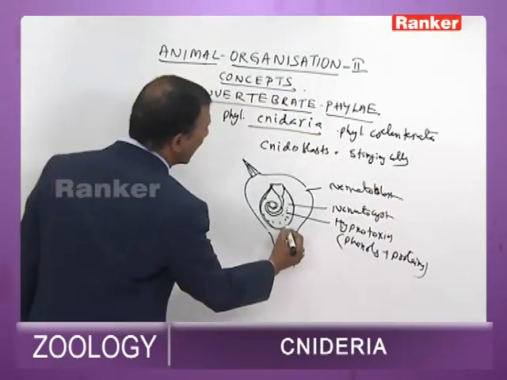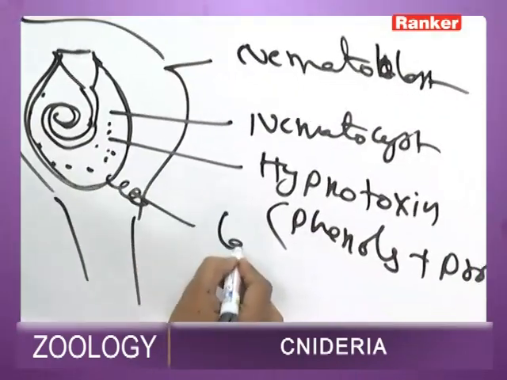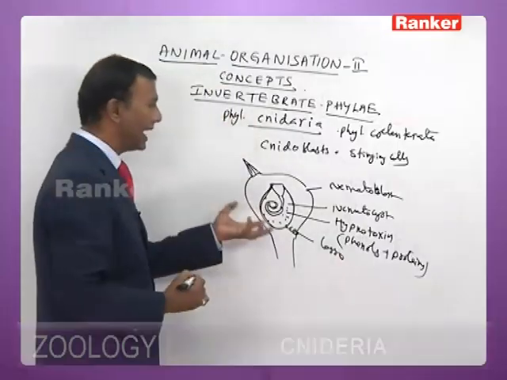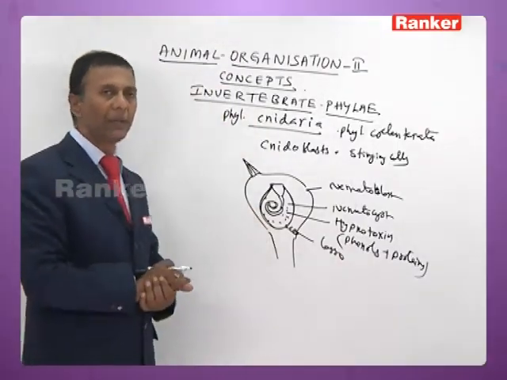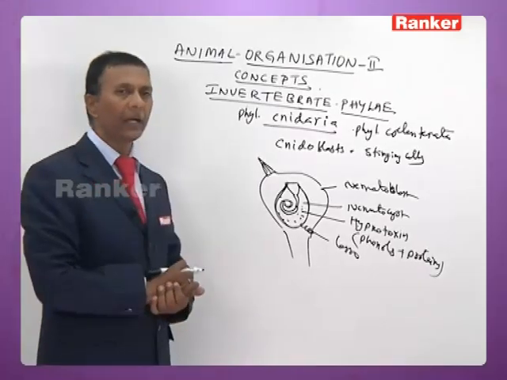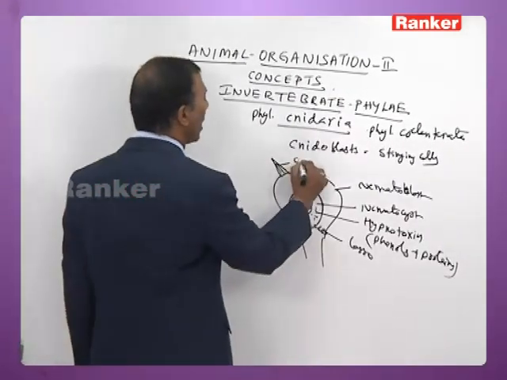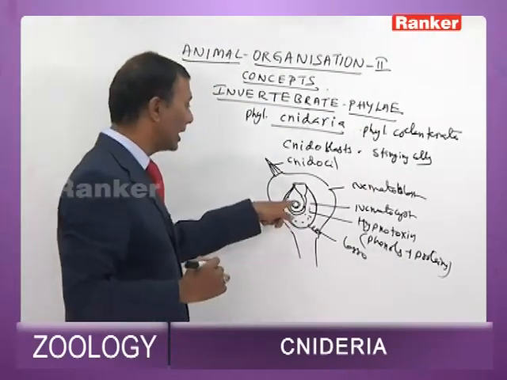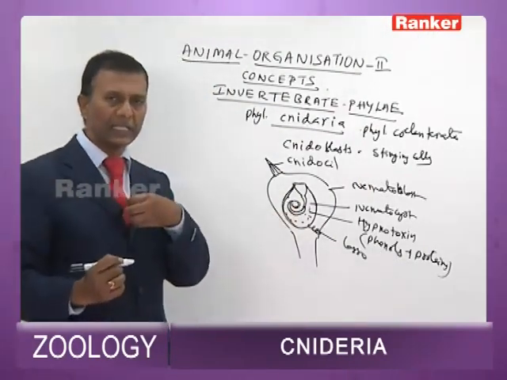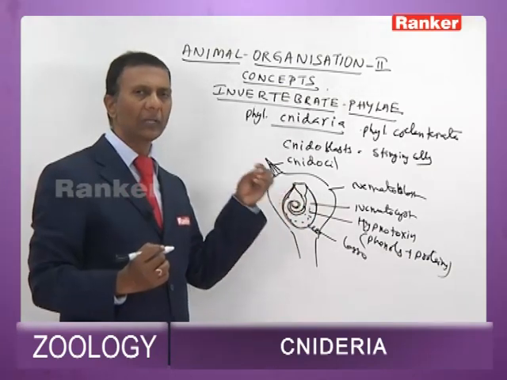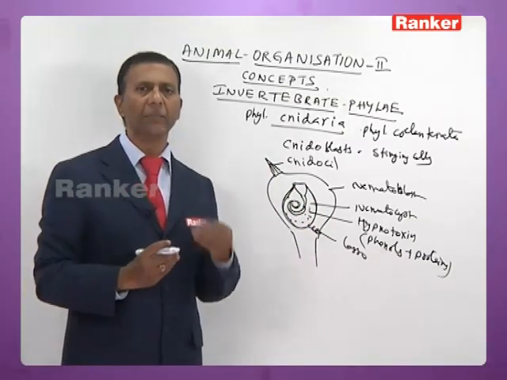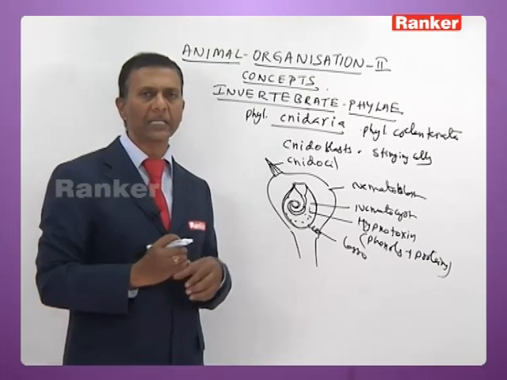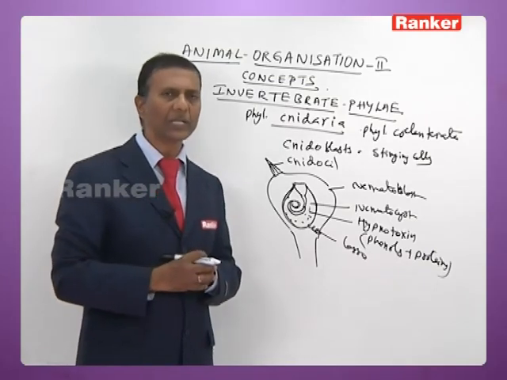The nematocyst is held intact within the nematoblast by means of a lasso. Then it has got a trigger called nidocil. Upon stimulation, the nematocyst ejects its threaded tube outside, and through the threaded tube it injects the hypnotoxin into the prey and predators, making them unconscious.